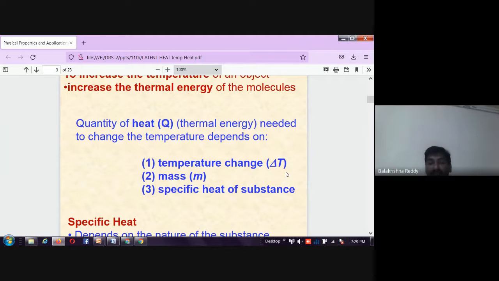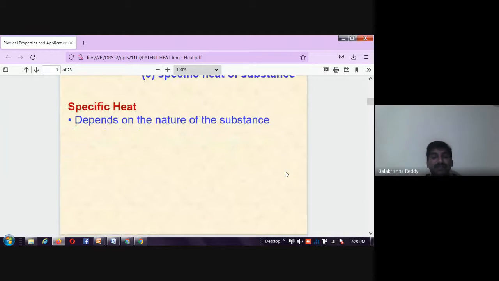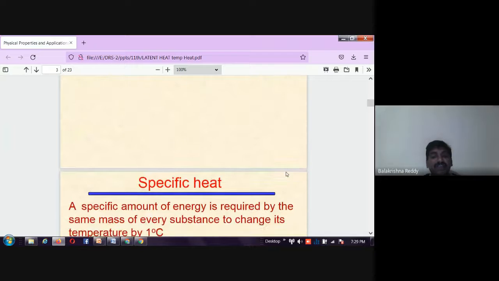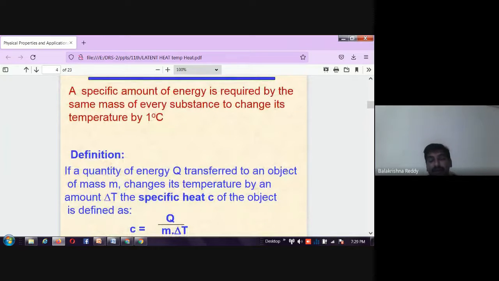The most important term is specific heat, and it depends on the nature of the substance. We can define specific heat capacity as the amount of heat energy required to raise the temperature of 1 kilogram of any substance by 1 Kelvin or 1 degree Celsius.